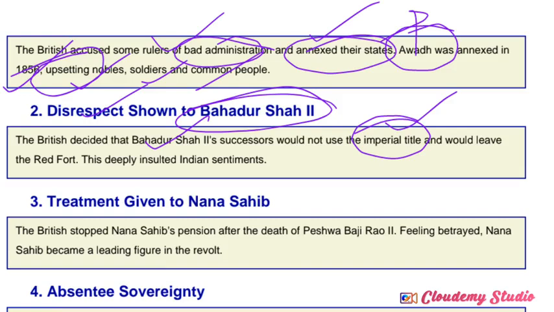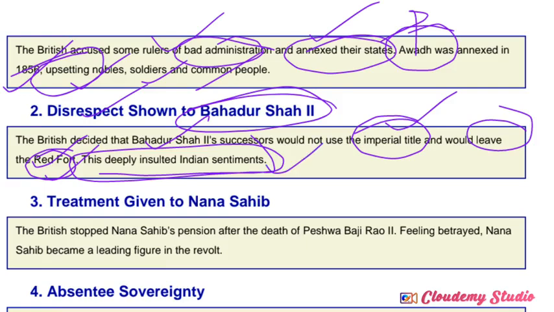Not only that, they also announced that the Mughal rulers should leave the Red Fort. The Red Fort was one of the major centers of the Mughal rulers at that time, and they used it for each and every official matter. The British East India Company announced that the Red Fort should not be used by the Mughal rulers. All these announcements deeply insulted Indian sentiment, so the Mughals also became enemies of the British East India Company. So next,